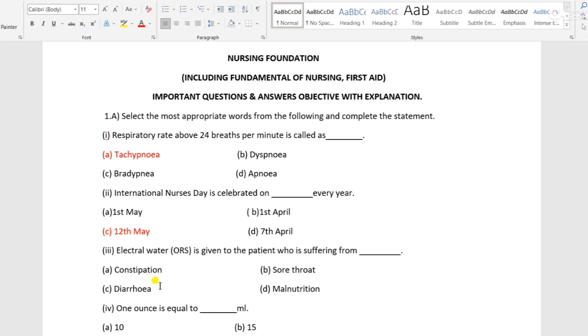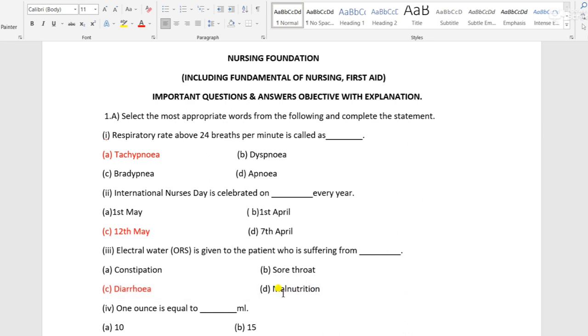Persons with diarrhea suffer from dehydration, in which electrolytes and fluid are lost from the body, and to restore them, electrolyte water or oral rehydration solution is given. So ORS is given to the patient who is suffering from diarrhea. Diarrhea is the correct answer to this third question.